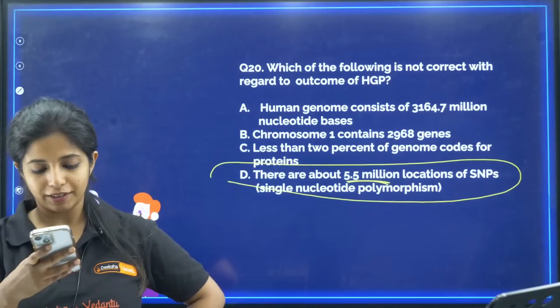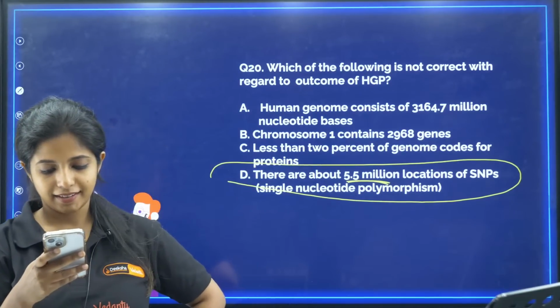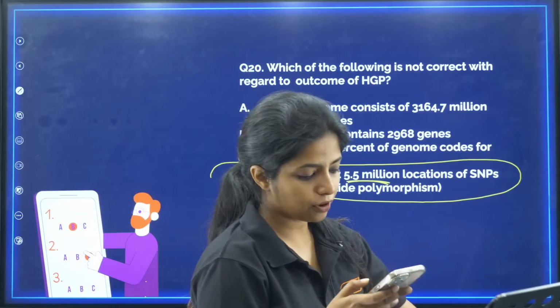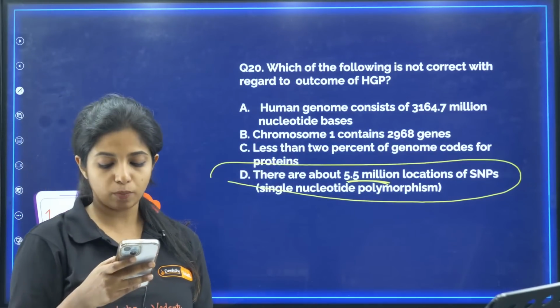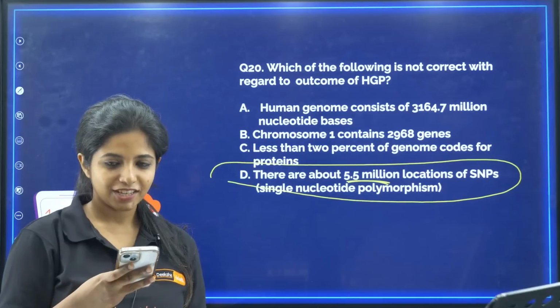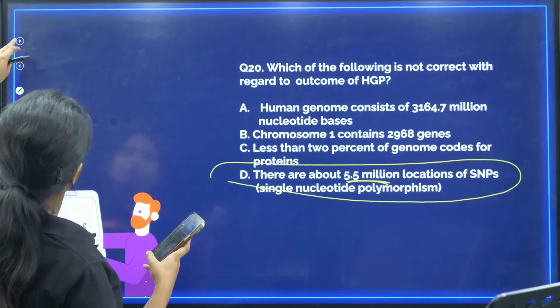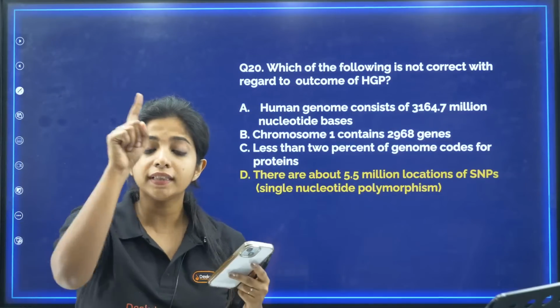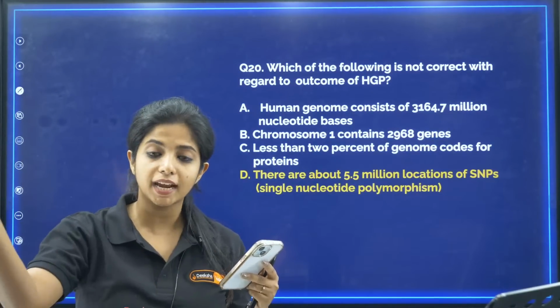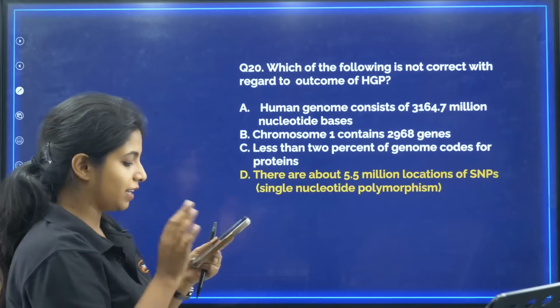1.4 or 2.4? Can you confirm? Open your NCERT. Is it 2.4 or is it 1.4? Check. That is for you to tell me the answer. I am not going to share it over here. Open your NCERT, go to the HGP page. Towards the end, the last point will have the answer. At least that I have told you.